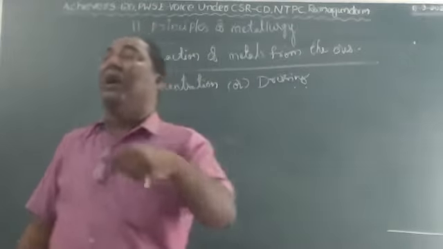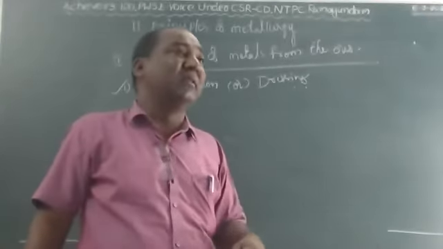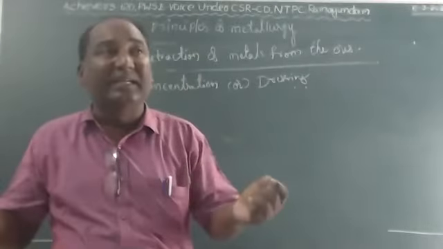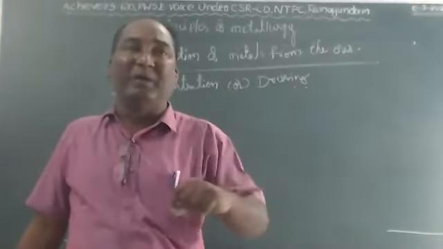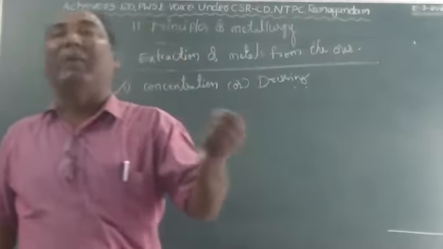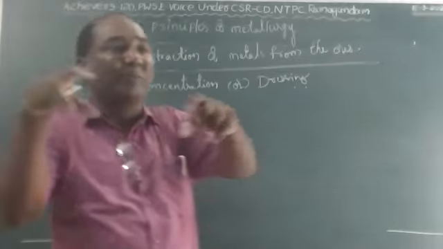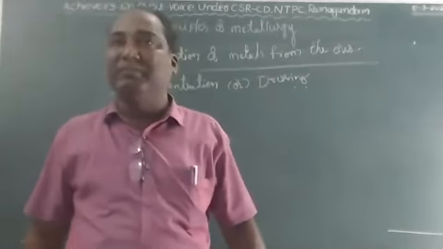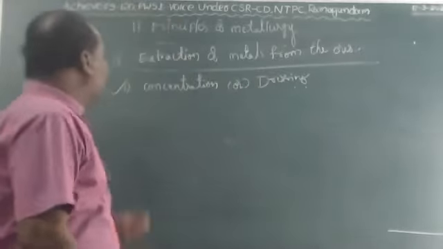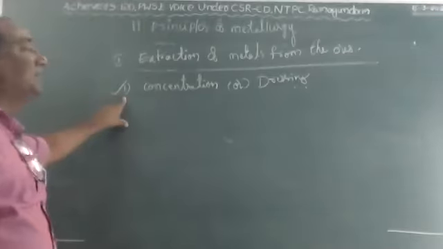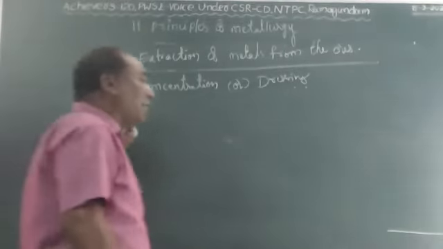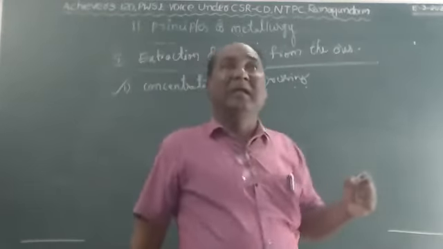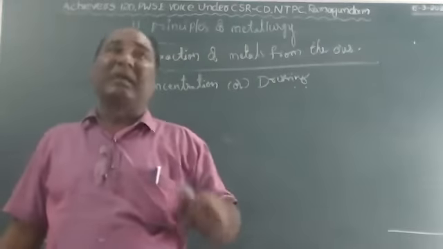So for that, we have to use some physical methods. The impurities which are present in the ore, we call gangue. Gangue is nothing but impurities, which are unwanted particles. We have to remove them from the ore. Then the ore will be clean. That's why concentration or dressing of the ore involves physical methods. These physical methods depend on size and color.